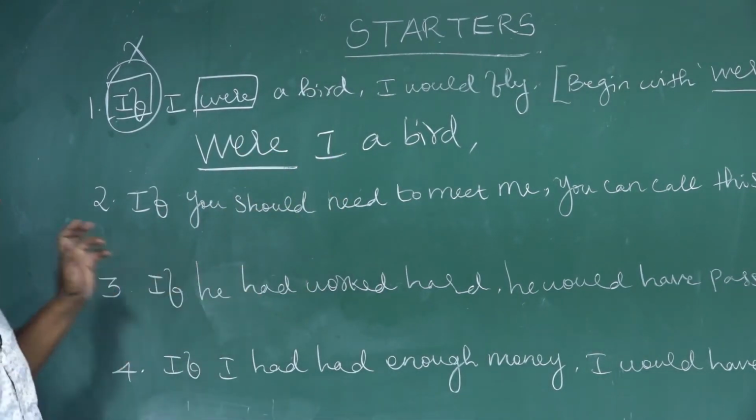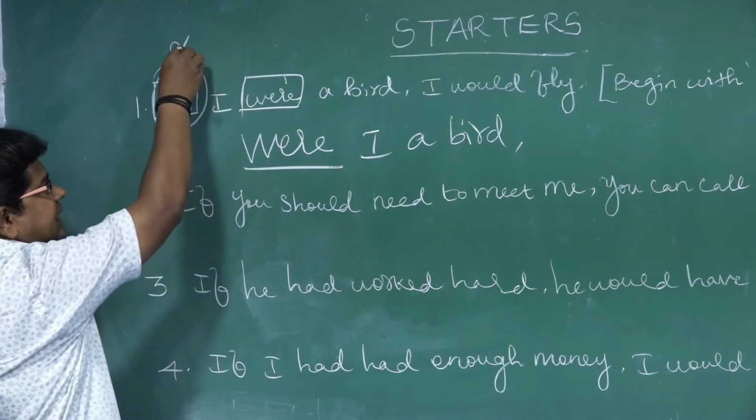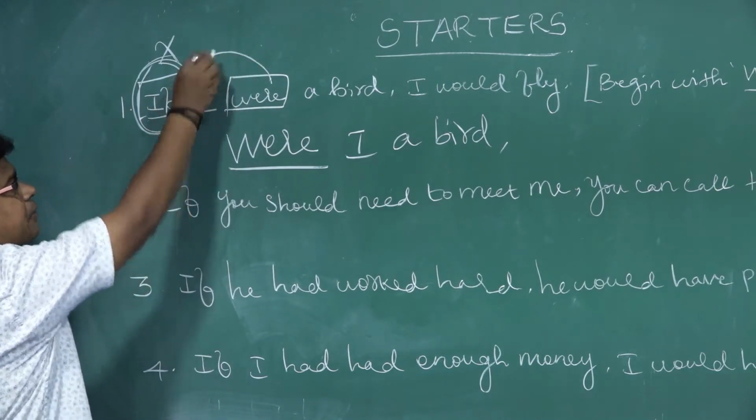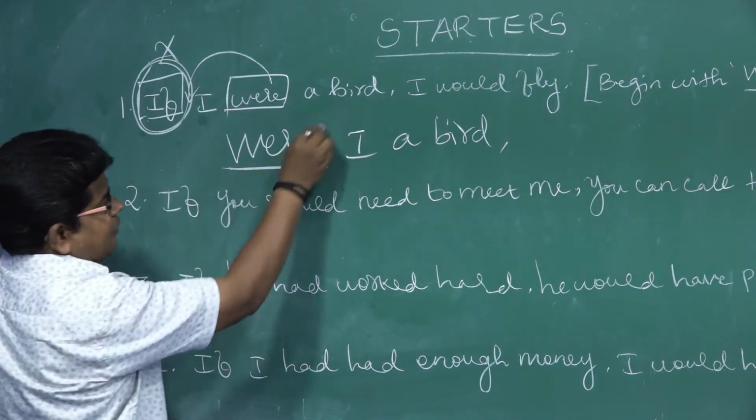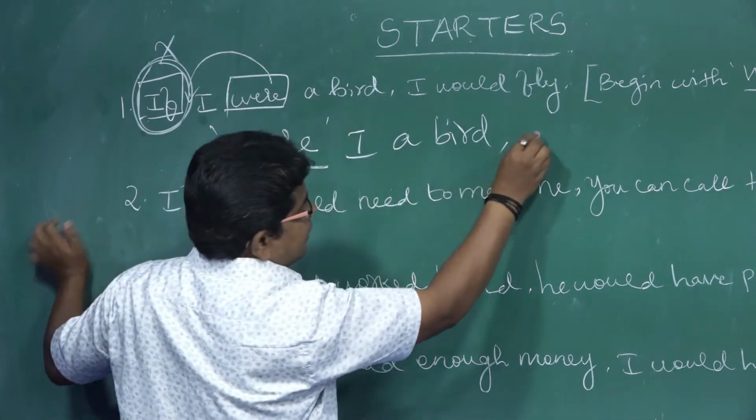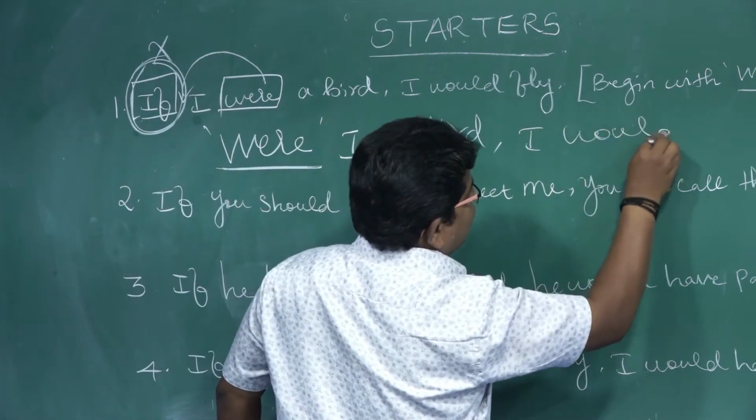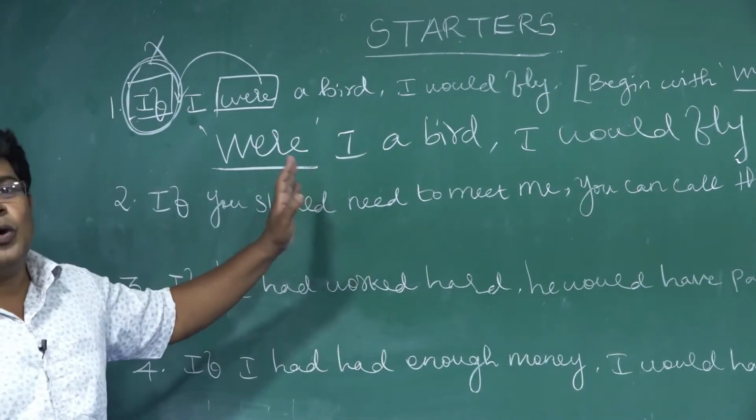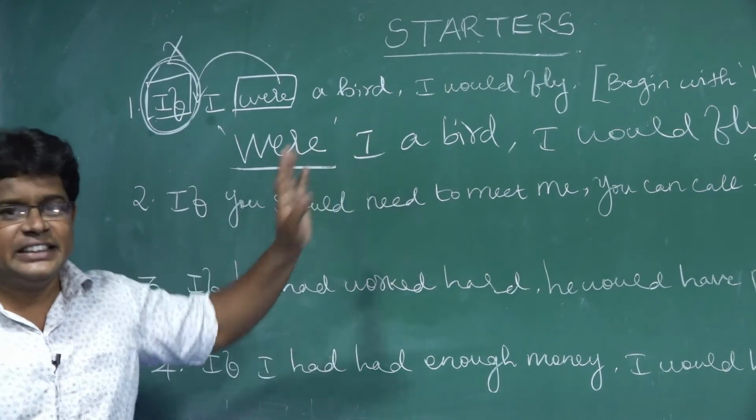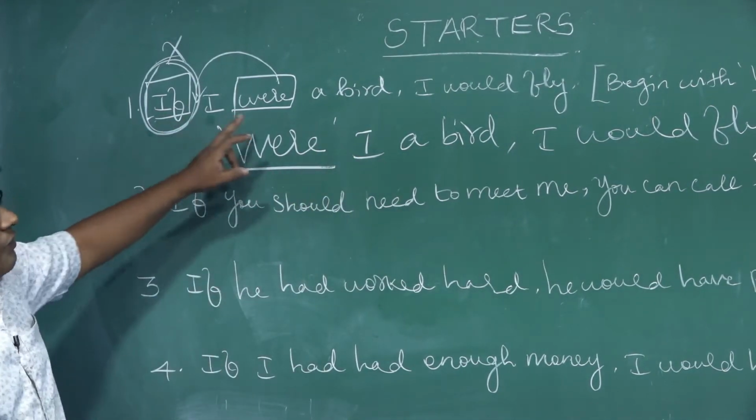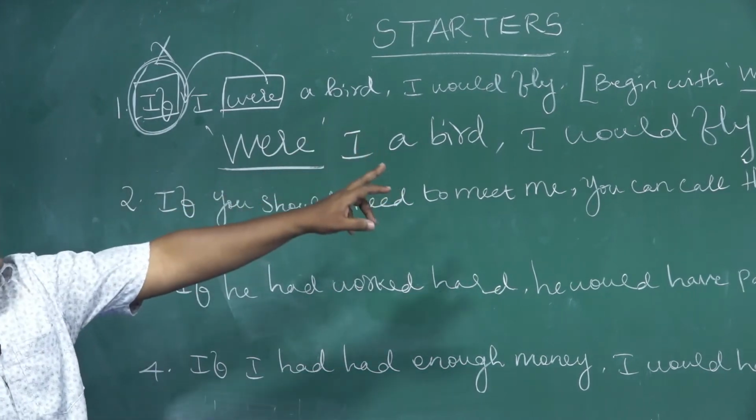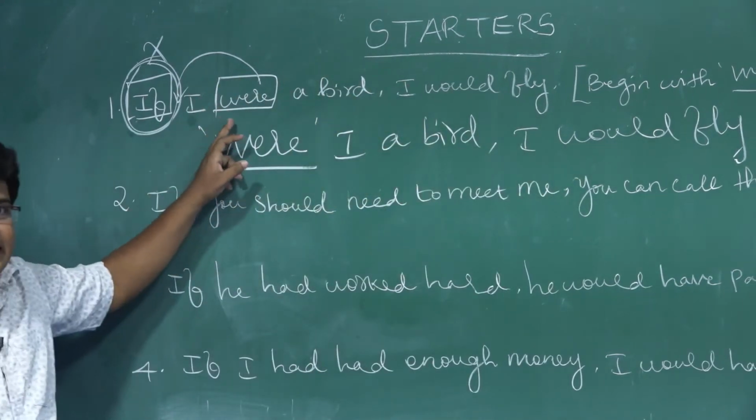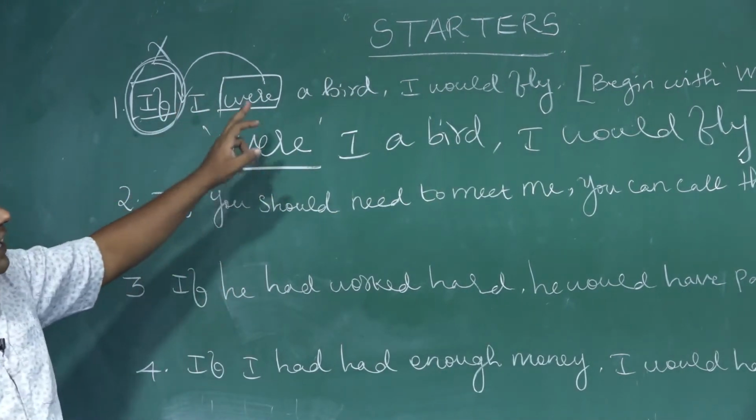Again I am giving the shortcut idea. If they are asking where, just cancel the if and take this where in front of the subject. Now you can understand. Where I a bird, I would fly. It is very easy, but most of the students are committing mistakes in this part. Again I am saying, if I were a bird, I would fly. Begin with where.